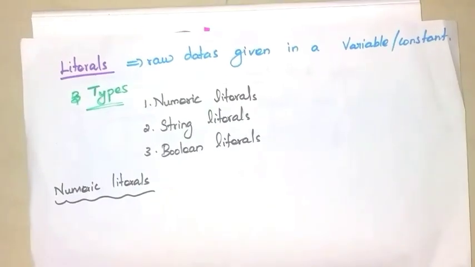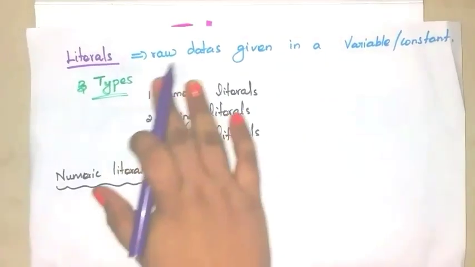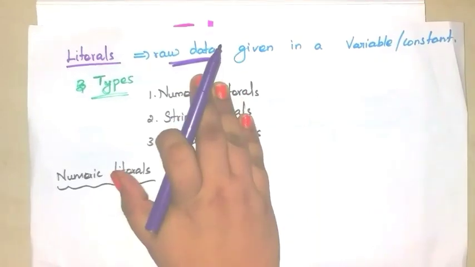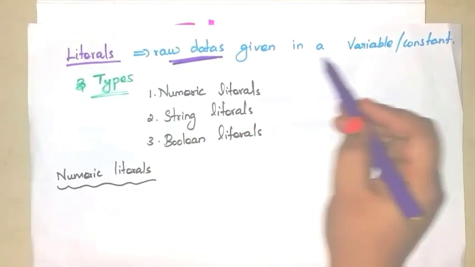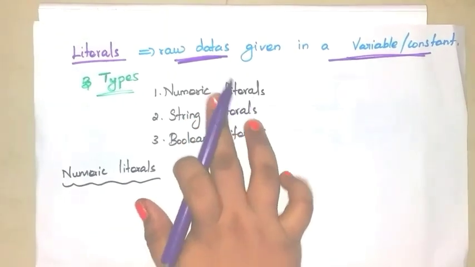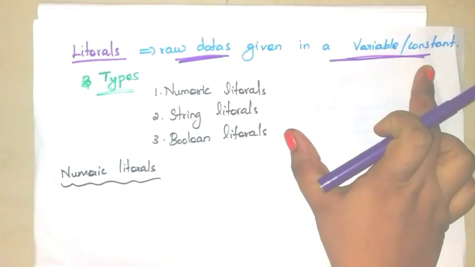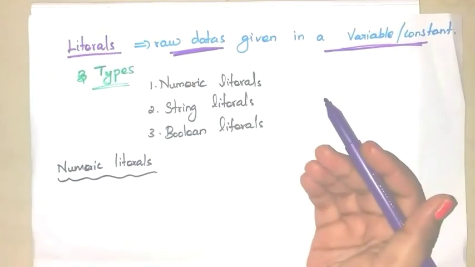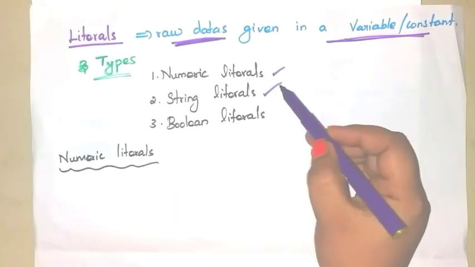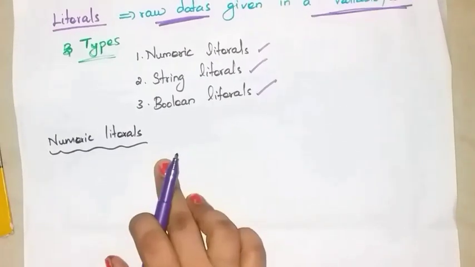So next token is literals. What do you mean by literals? Literals are nothing but raw datas. Literals are raw datas given in a variable or constant. So literal is defined as raw datas that is given in a variable or constant. So there are three types of literals. What are they? Numeric literal, string literal and boolean literal. Let us discuss about these literals one by one.